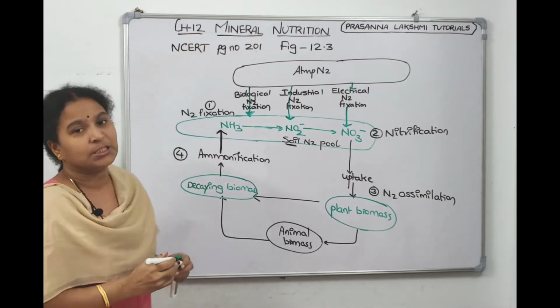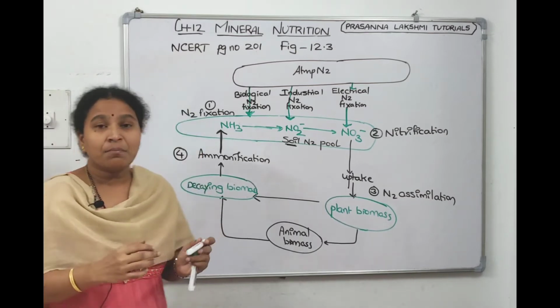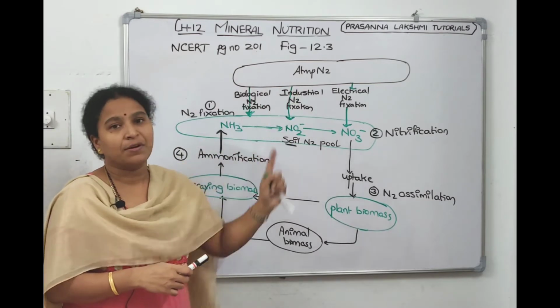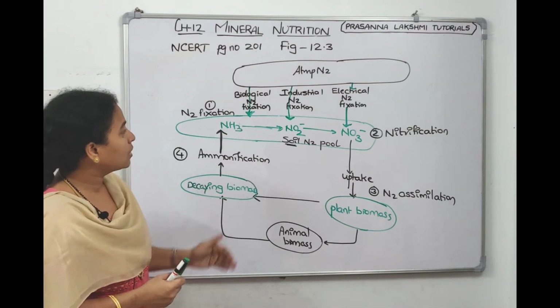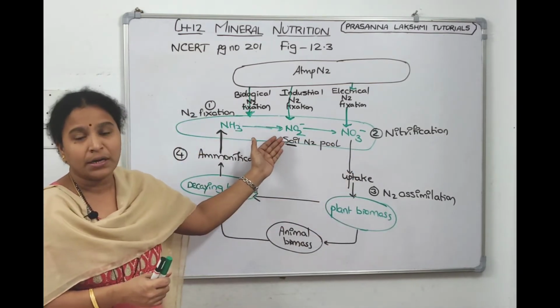This is the fourth step. Now we will see the microorganisms which are involved in ammonification. We'll write notes here and then we will see. It is Bacillus only, right? And the last step: if you see, all the arrows are down, this arrow is down, this arrow is also down, to the soil only.